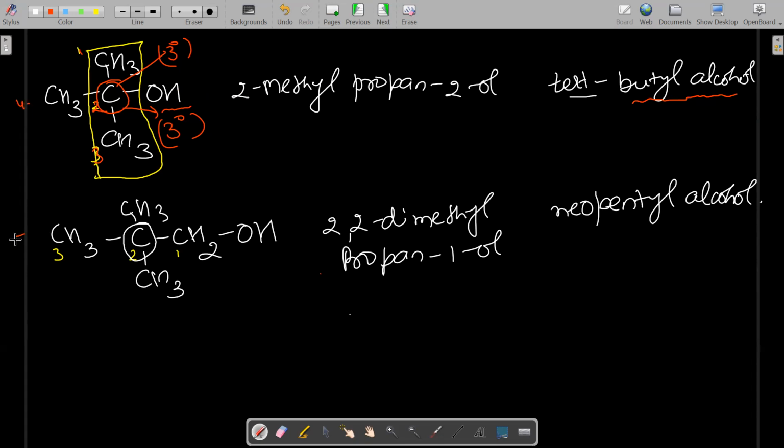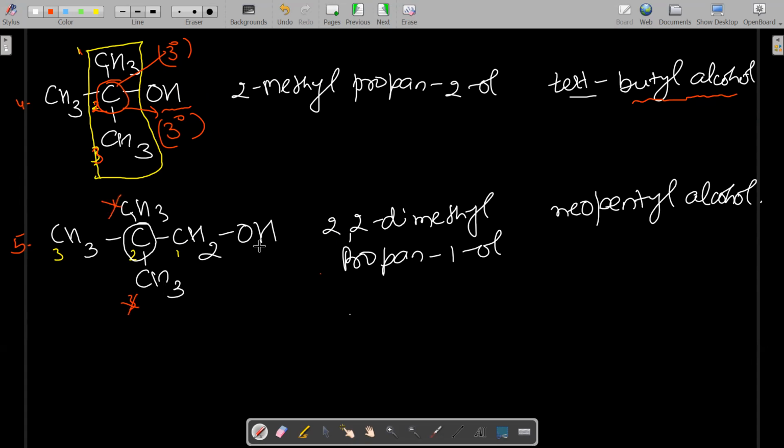The fifth example, you can see and tell me the IUPAC name. Okay, we have to select the long chain. 1, 2, 3. You may say, ma'am, the long chain is coming this way also. But okay, this one is also coming. 1, 2, 3. But we will not take this as the long chain. Why?